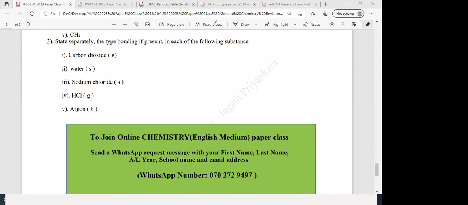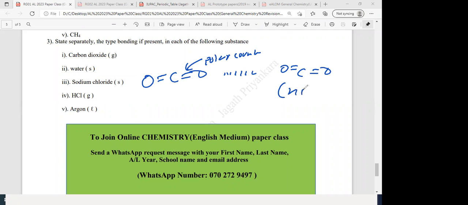Carbon dioxide, okay, let's see. Carbon dioxide is a non-polar molecule. What is this bond? That is polar covalent. The bond in CO2 is a polar covalent bond. And between CO2 molecules, what is the type of interaction? Between two non-polar molecules, because carbon dioxide is a non-polar molecule. This is also non-polar, this is also non-polar.